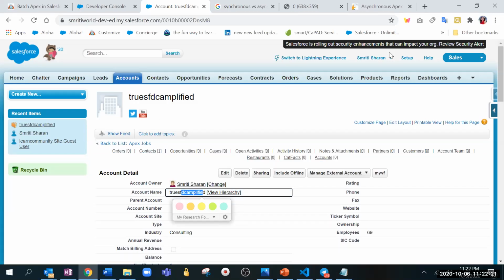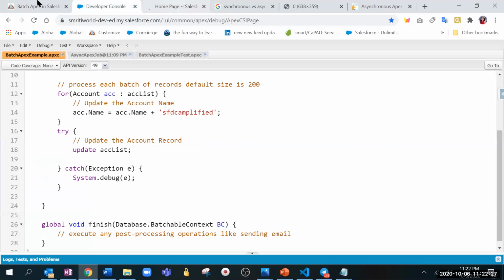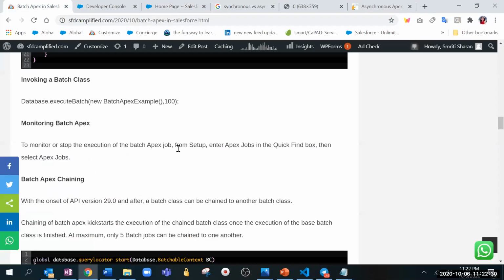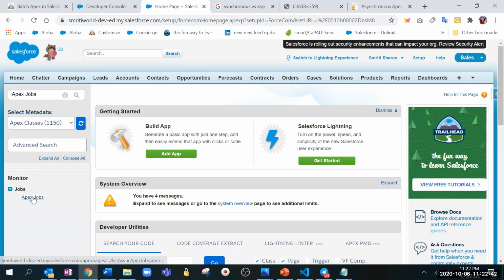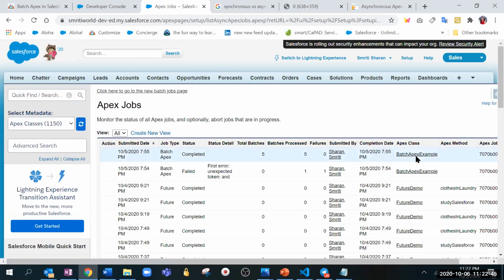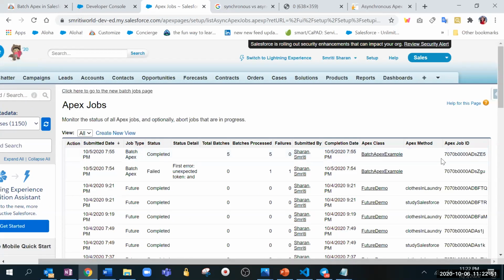That is one thing. Another thing we can do, which again comes in the interview questions, is go to Apex. For monitoring, go to Setup, enter Apex Jobs, and in that you can find it. So this is the one batch Apex example, and you can see it shows the total batches is 5. Why 5? Because I put the batch size as 1, so they processed and made a batch of 5. And then this is the Apex class. So like that you can see.